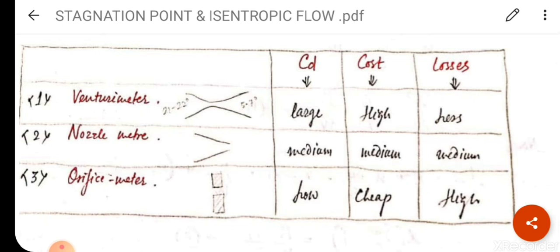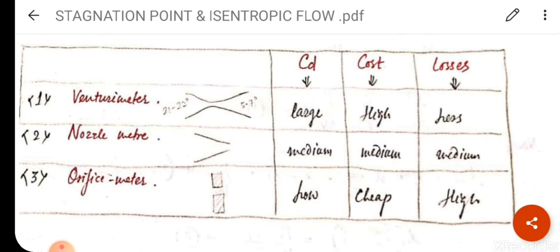So here I have combined different data related to the instruments, that is venturimeter, orifice meter and nozzle meter. What is the value of CD? What is the cost of venturimeter? What are the losses which are occurring in venturimeter? So see this diagram I have already drawn,